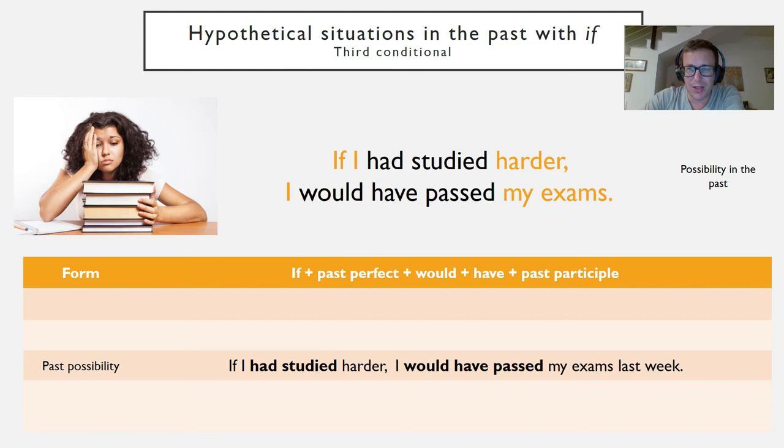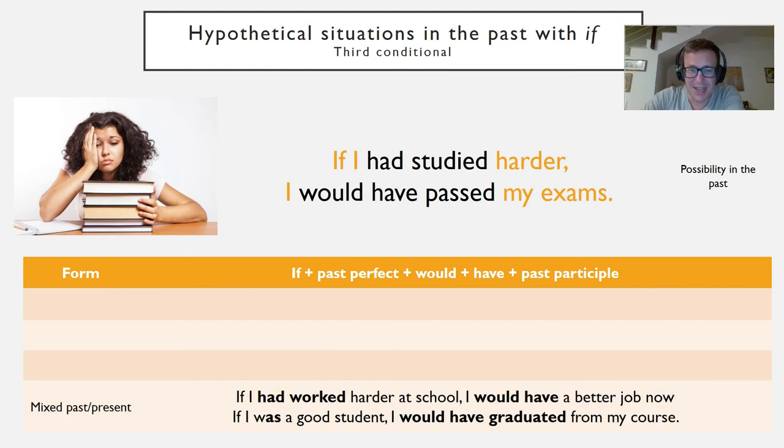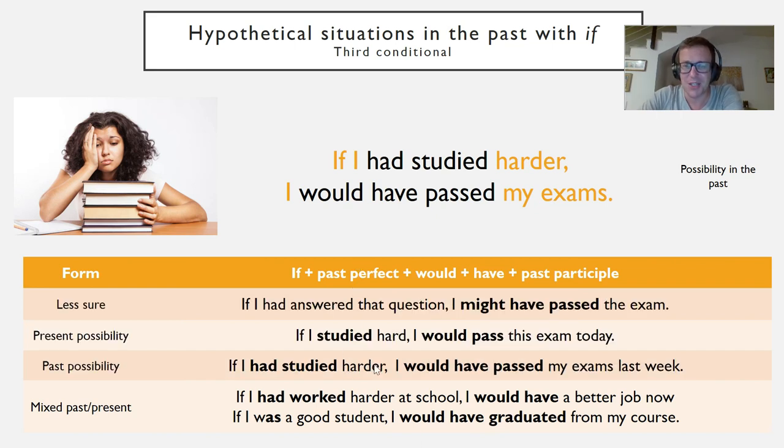Now, just to make it even more complicated, we can mix them together. If I had worked harder at school, I would have a better job now. So this is talking about something that was long in the past, but now something would be different. And this is different to the form we have here. And also, if I was a good student, I would have graduated from my course. So this is in the far past, but it was talking about in general now. If I was a good student, this is what's happening. You're still on the course, but the wish is in the past. So this is even more complicated using the third conditional, but just get used to practicing these terms and get used to using the past participles with would.